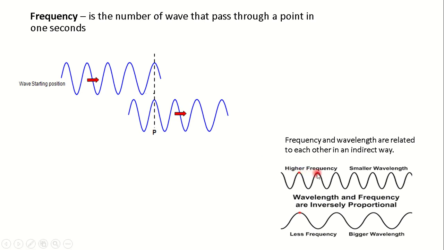A wave with higher frequency will have a short wavelength, like what you have here, while those with lower frequency will have a long wavelength, like what you have here. The distance from the crest here to the crest here is longer than the distance from this crest to this crest. So we can say that the relationship between frequency and wavelength is an inverse relationship.